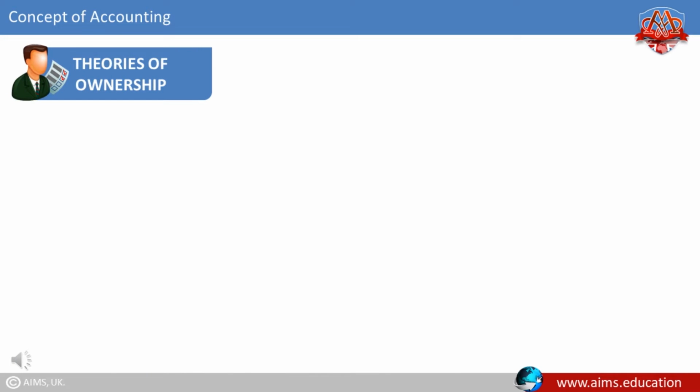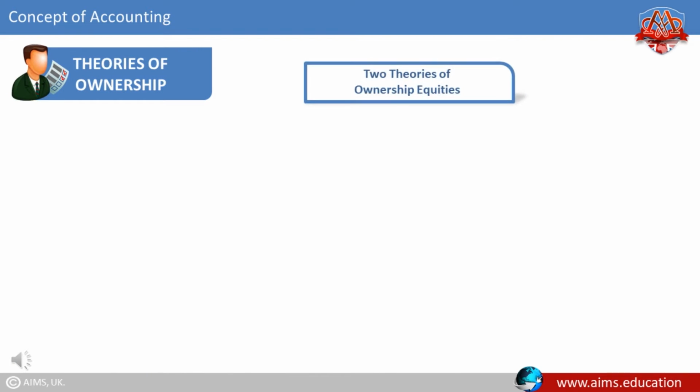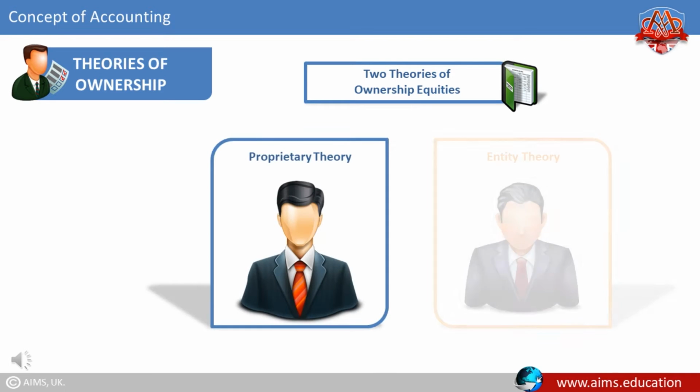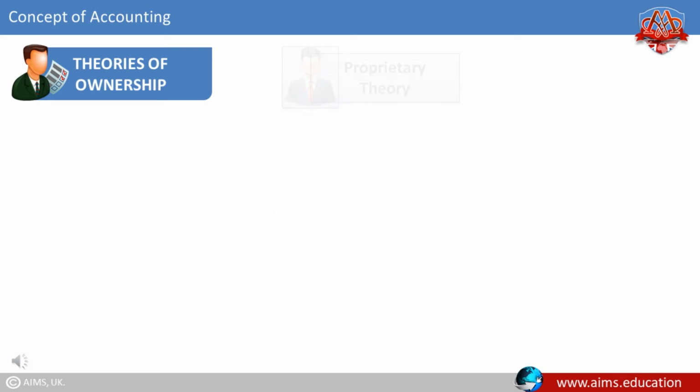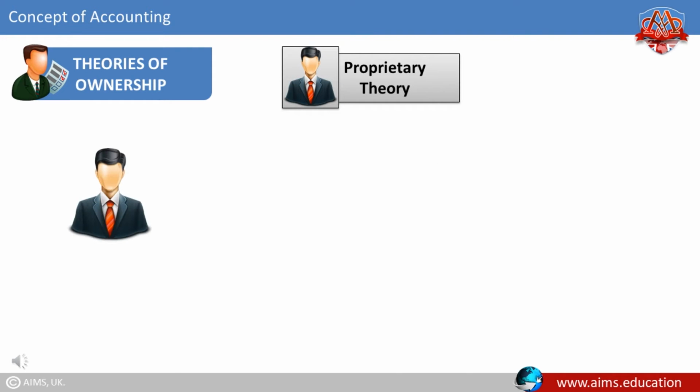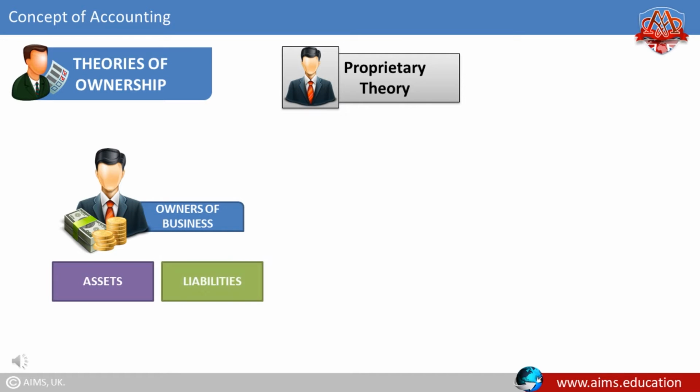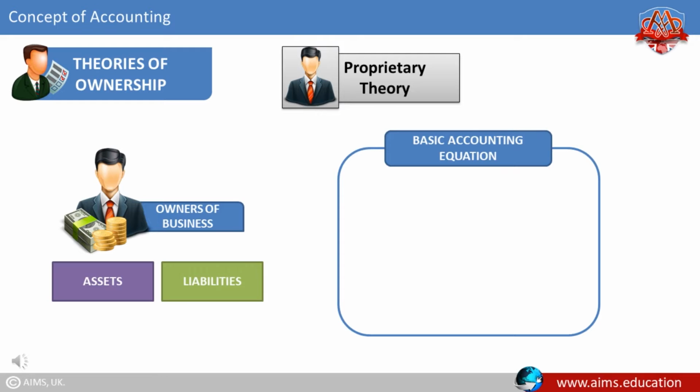Theories of ownership. There are two main theories of ownership equities in accounting: proprietary theory and entity theory. Proprietary theory. This theory treats the providers of equity as the owners of the business. They own its assets and liabilities. Here is the basic accounting equation based on the proprietary theory.